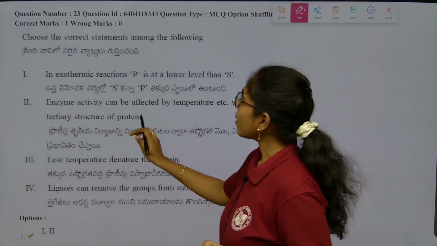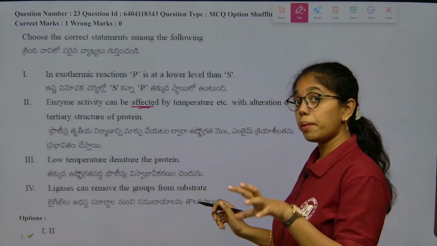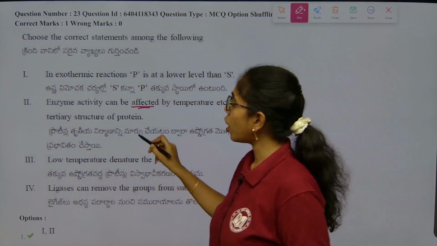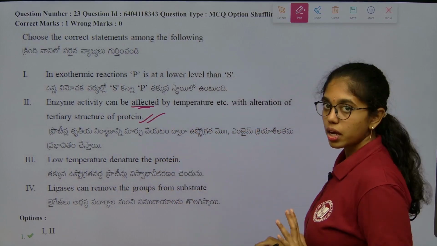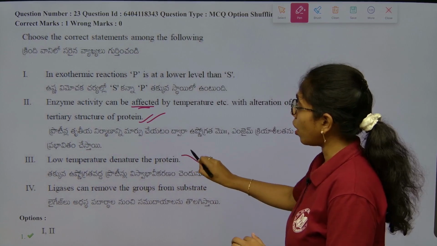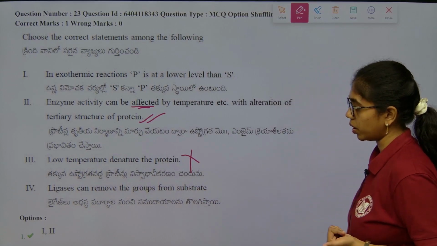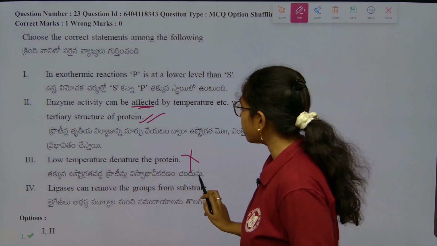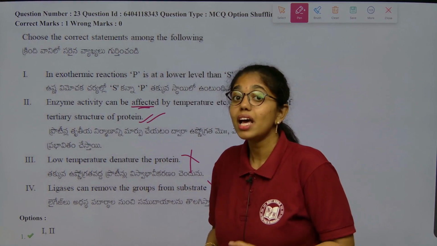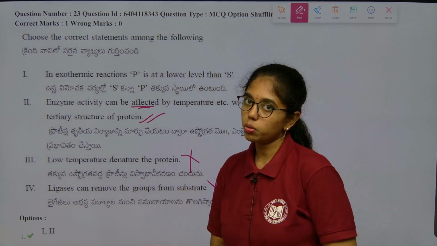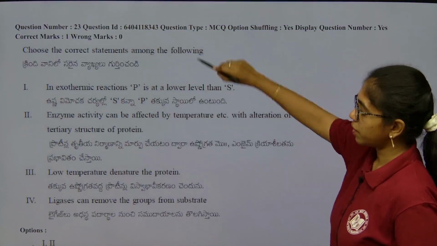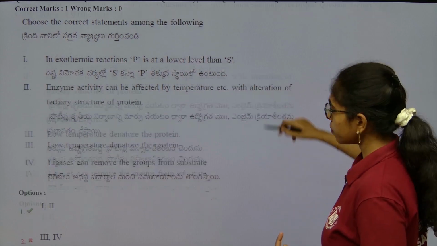Second, enzyme activity can be affected by temperature. True, with alteration of tertiary structure of proteins. Correct. Next, low temperature denatures the protein. Wrong. High temperature will denature the protein. Ligases can remove the groups from substrate. Wrong. Ligases will bind the groups to the substrate. Lyases will break the groups from the substrate. So now we have to go with the correct statement. So that is 1 and 2.